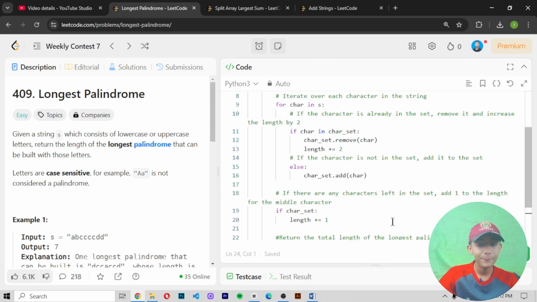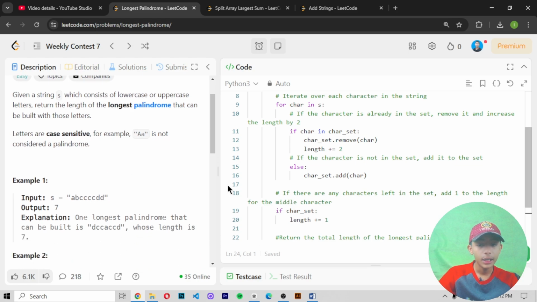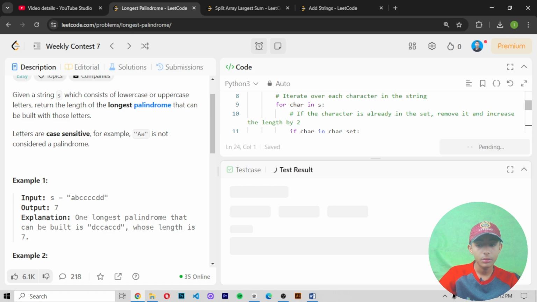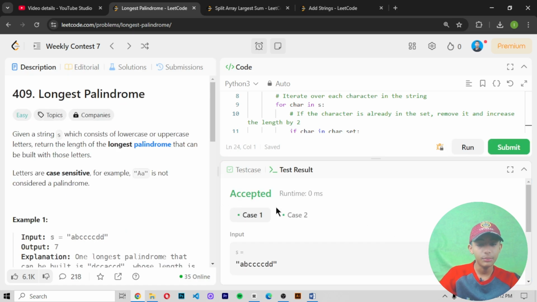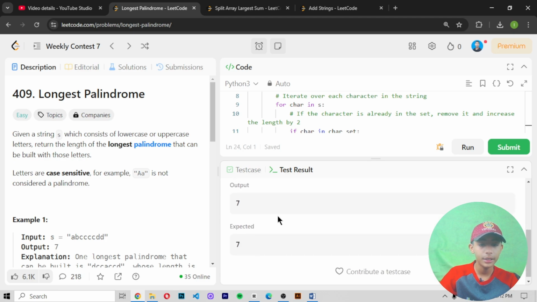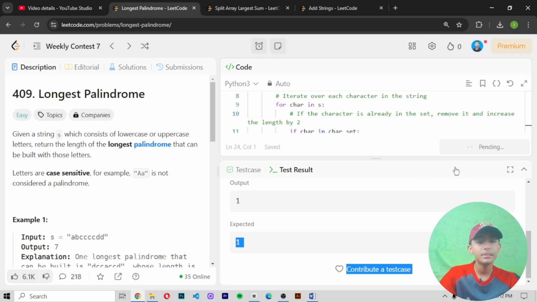So now let's see it. Here we use the s, okay, and char also. And now let's run it, and when I run this code, it has been accepted. Here you can see it is not giving me any error. In our case 1, our output will become 7. In our case 2, our output will become 1. And let's submit and let's see the submission.